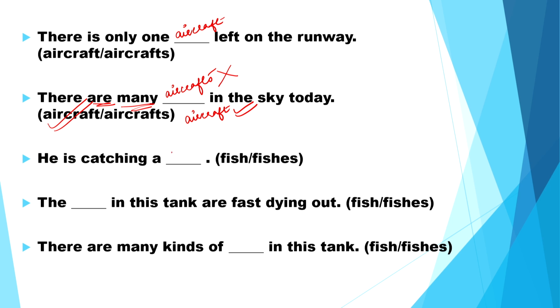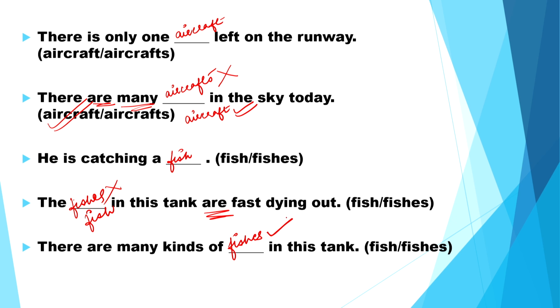He is catching a fish. The fish in this tank are fast dying out. We will not use fishes over here, that will be wrong. Fish, the fish in this tank are fast dying out. There are many kinds of fishes in this tank. Now, here fishes will be correct.